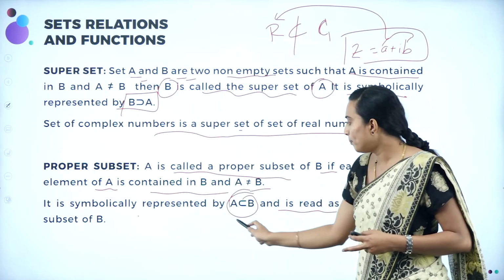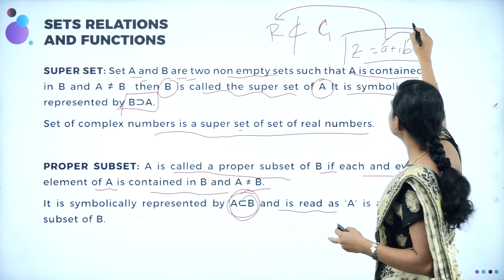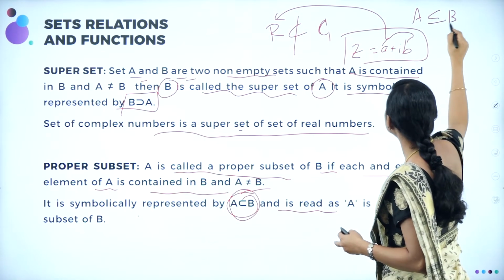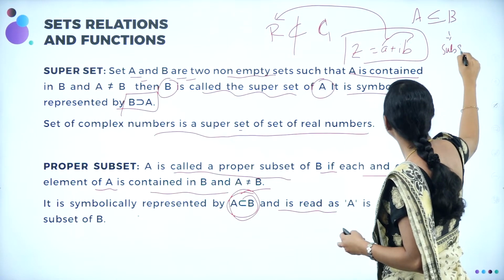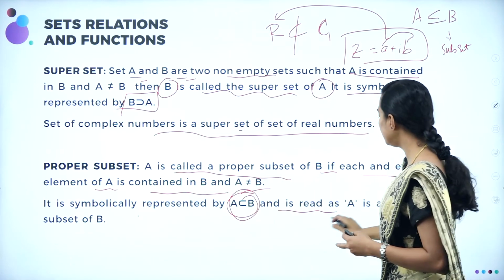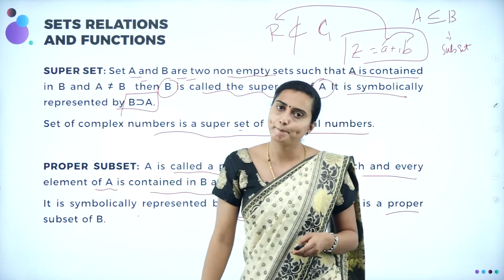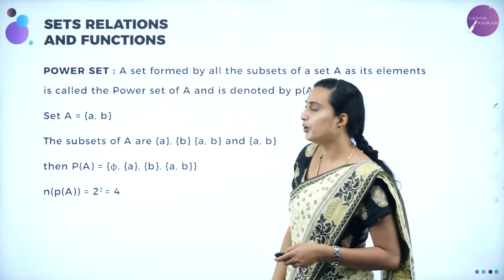Here it is symbolically represented. A is a proper subset of B. A subset means like this, A is a subset of B. This is a subset. And this is a proper subset, and it is written as A is a proper subset of B. Understood? Next we'll be moving on to power set.